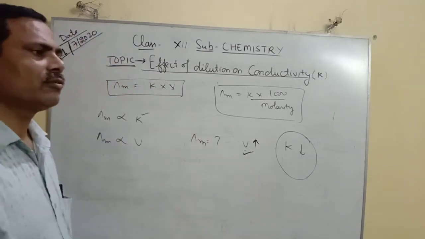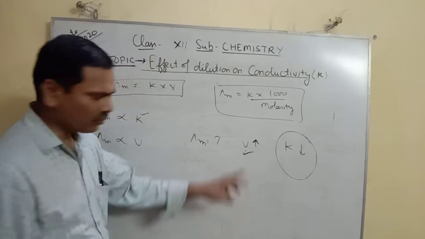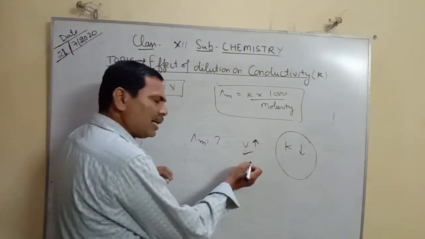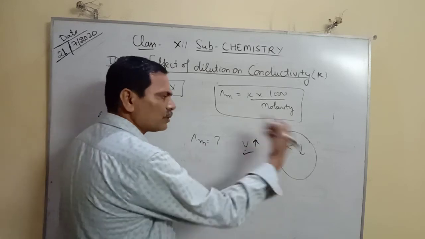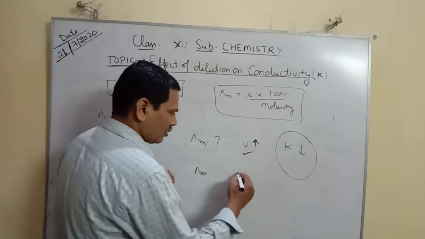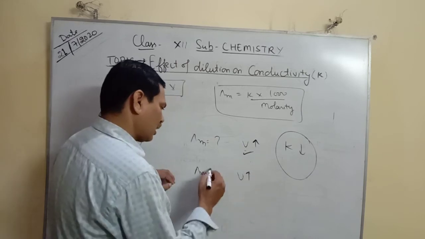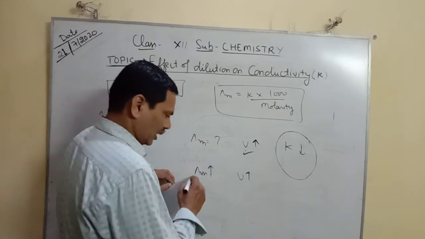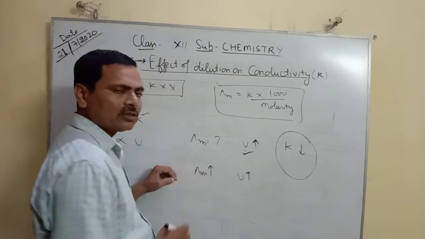When we add water, the volume increases, and this increment dominates over the change in kappa. That's why when volume is increased, Λm is also increased. On addition of the water, Λm is increased.